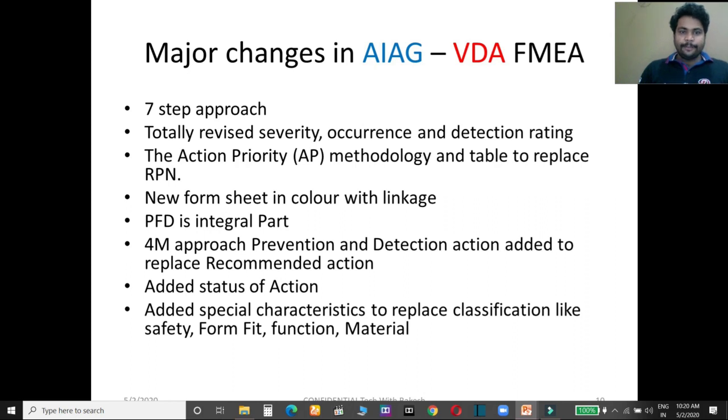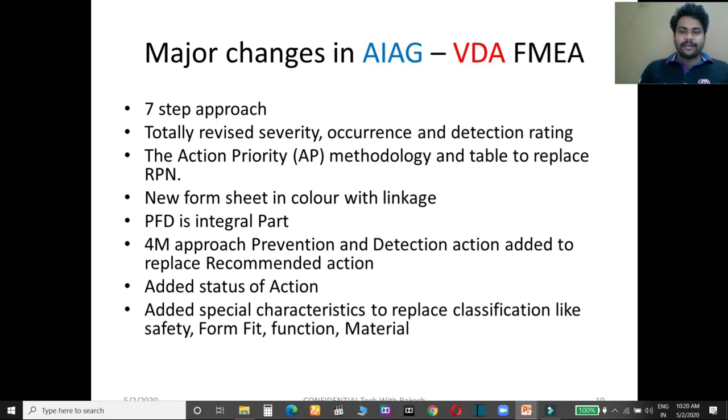Here the 4M approach, prevention and detection action, was added to replace recommended action. So earlier there was recommended action, but here the 4M approach has been adopted. Added a status of action. Here another column has been added, status of action: what action has been taken, and what is the status of that action, whether it has been completed, ongoing or not completed. Also, a special characteristic was added to replace classification.